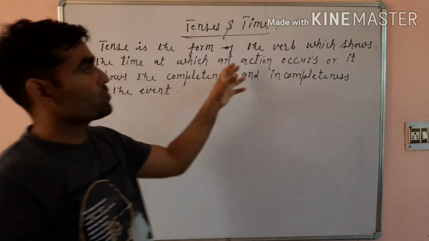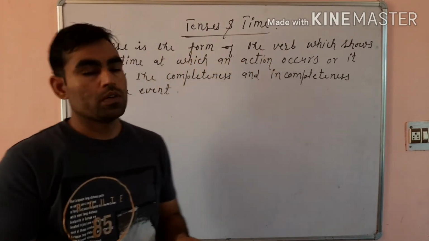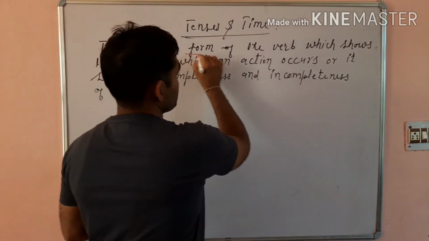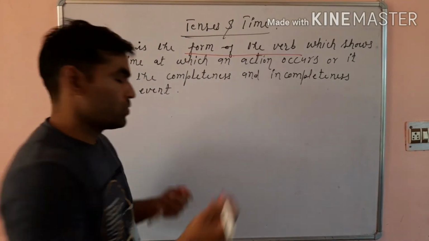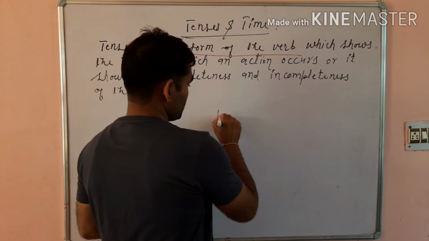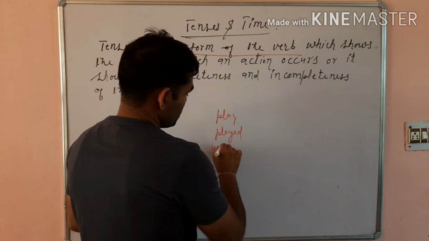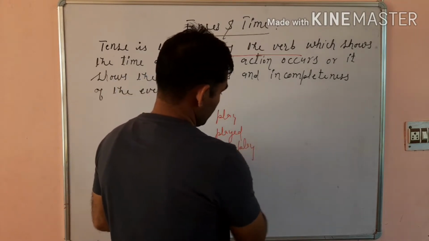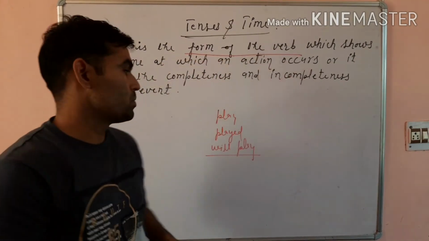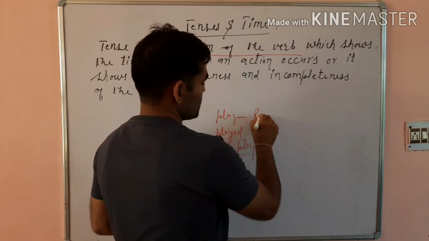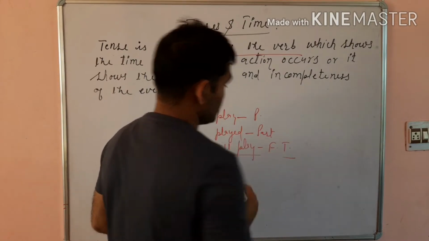Tense is the form of the verb. You must know about it. Tense is not more than this. Tense is the form of the verb. For example, if I write down play, played, will play. Tense is the form of the verb. This is present tense, this is past tense, this is future tense.